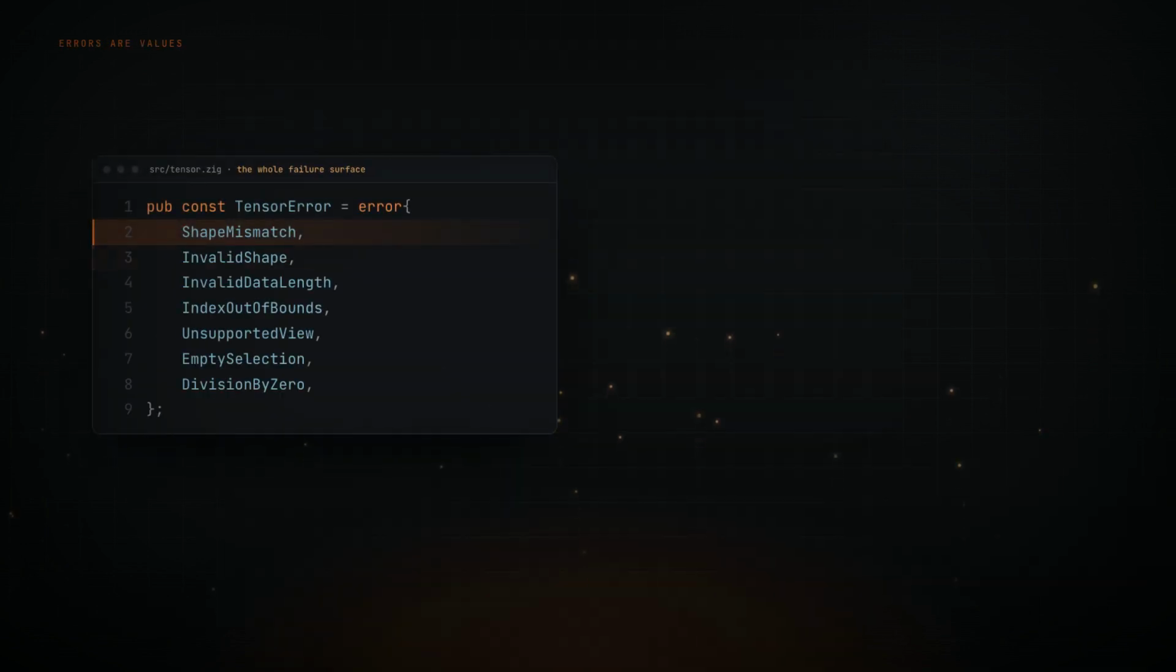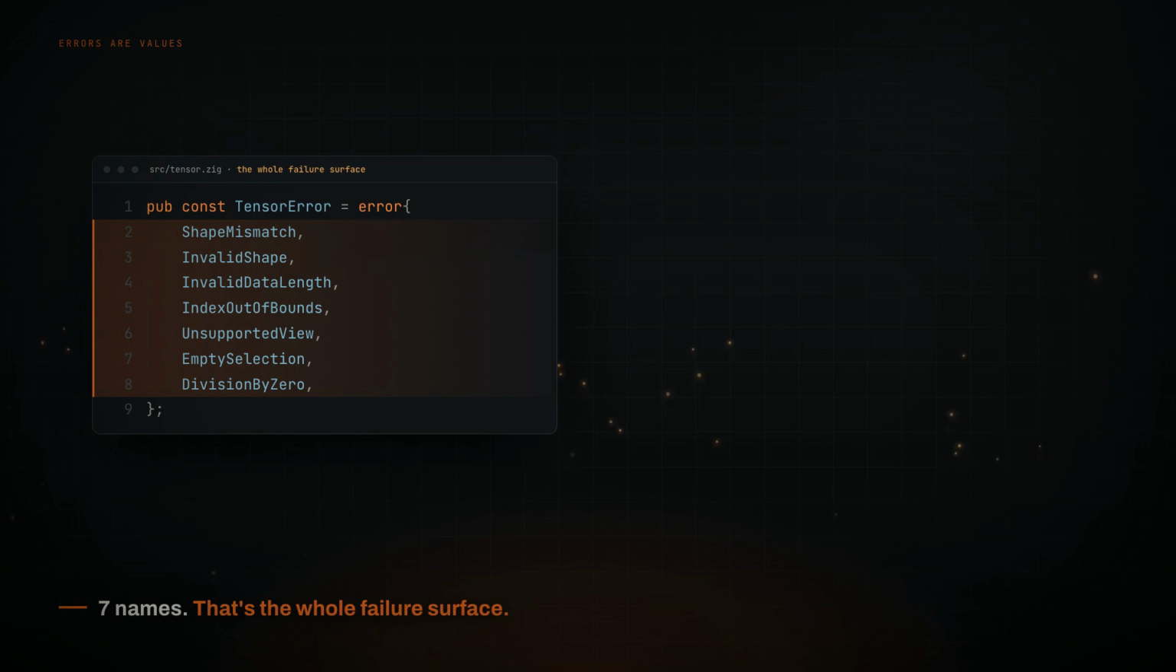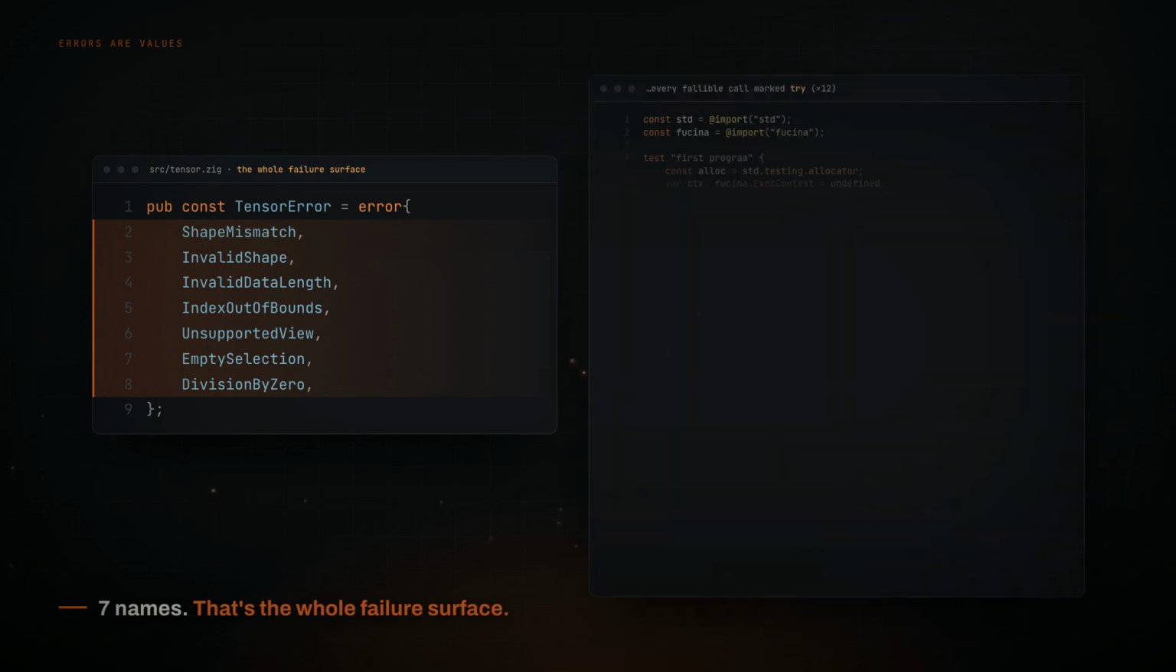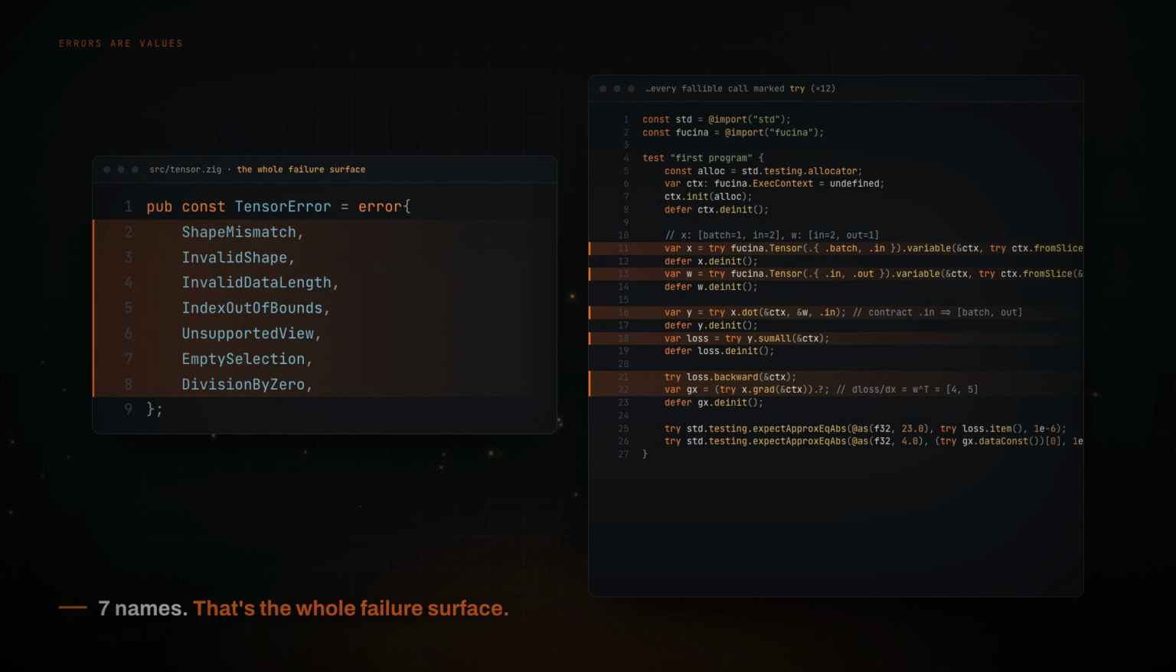Second, errors are values. There are no exceptions. A raw tensor operation can fail in exactly 7 ways. One closed error set, and that's the complete list. Every fallible call is marked with try, so the failure path of the whole program is legible at a glance. A mismatched matrix multiply has no unchecked escape hatch to fly through.